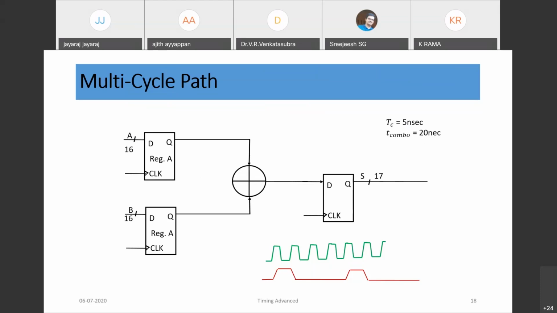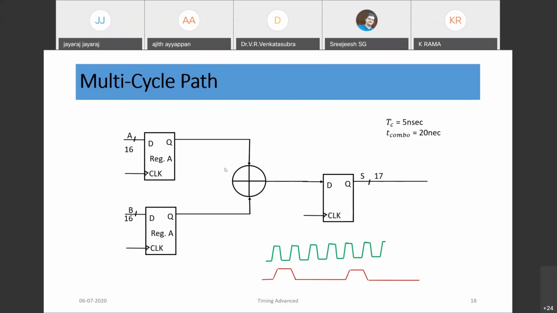So that path we need to constrain as a multi-cycle path, and in the design, for those kind of circuits, we need to put some extra logic to match the delay requirements.